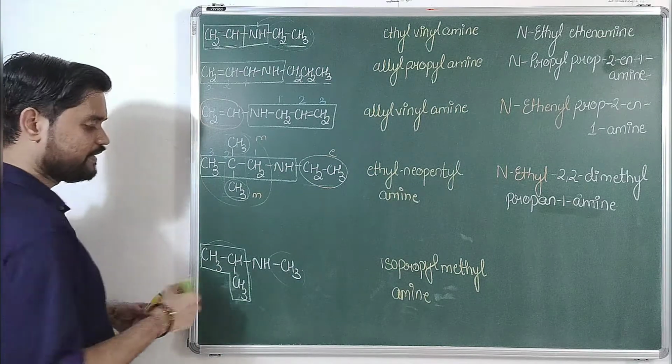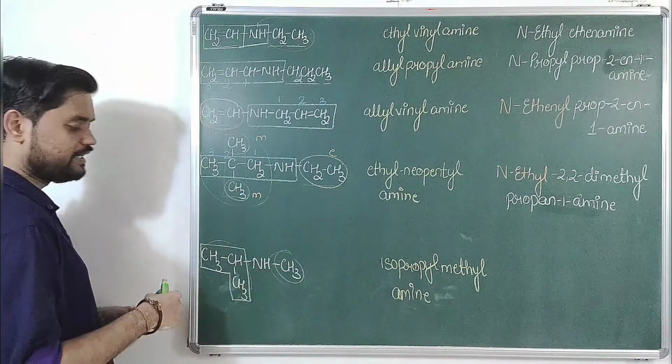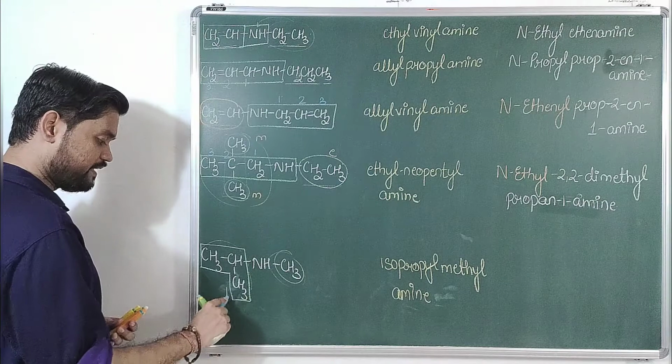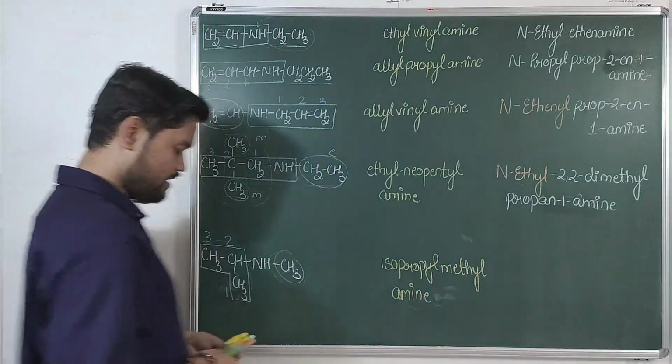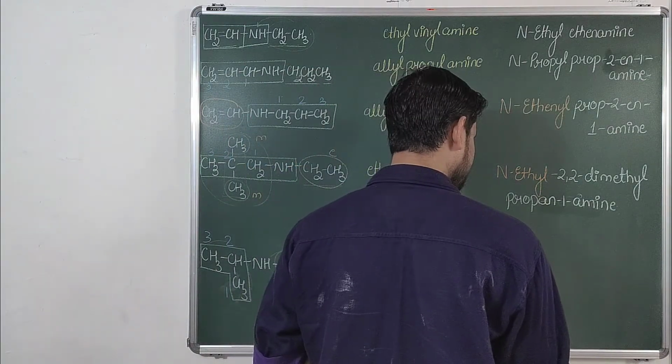Okay, now coming upon the last one, select the longest chain. This is the longest chain. Identify the substituent, number it so that the double bond and the NH2 group get the least number. So 1, 2, 3, not NH2, NH group, that is the amine group. Name is very simple over here, it is N-methyl.